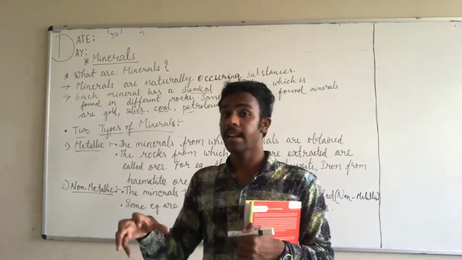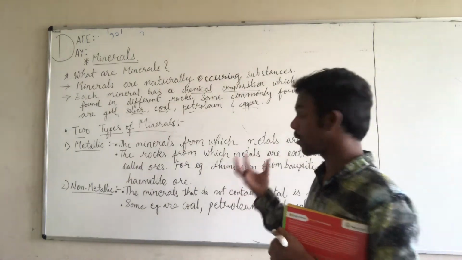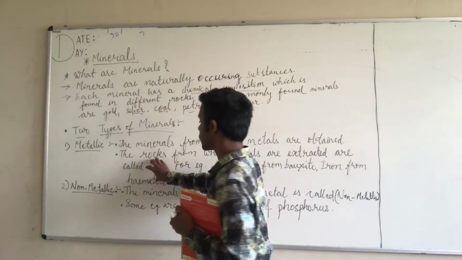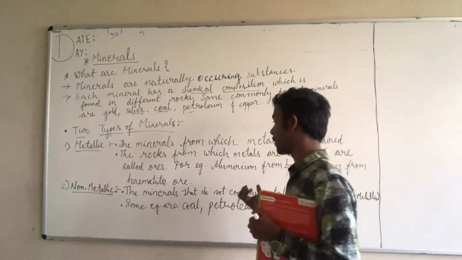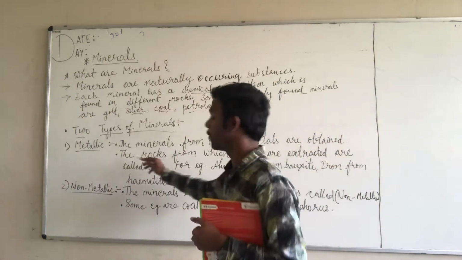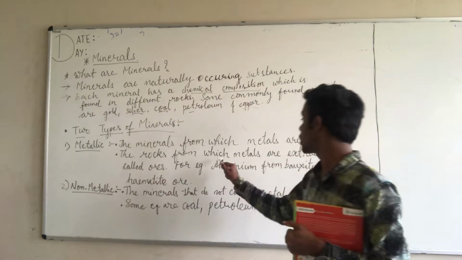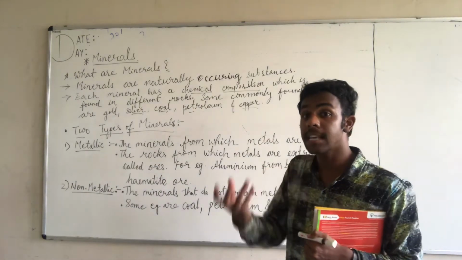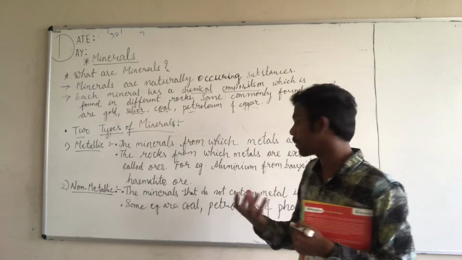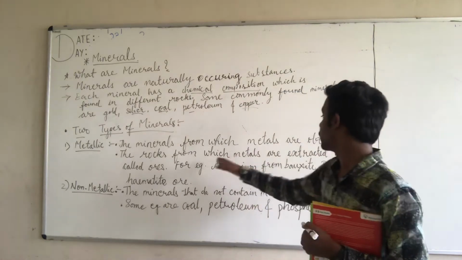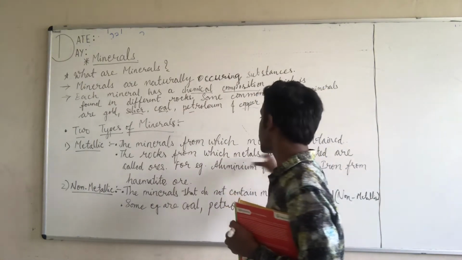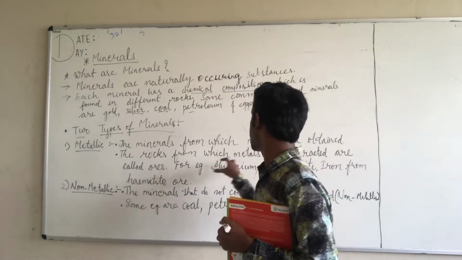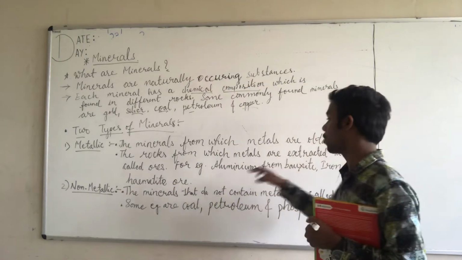Now with that we have to understand one more point, that is ores. So what are ores? How are the ores obtained? We can say the rocks from which the metals are obtained, from which the metals are extracted, are called ores.